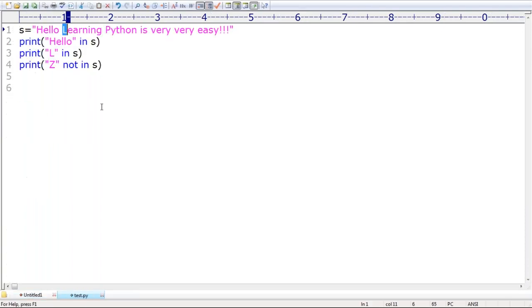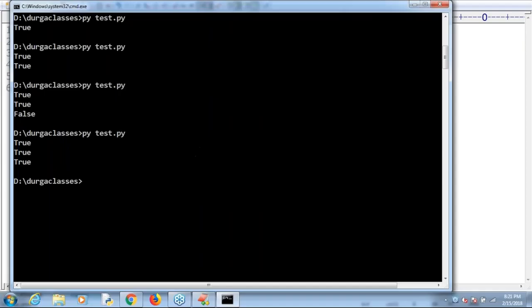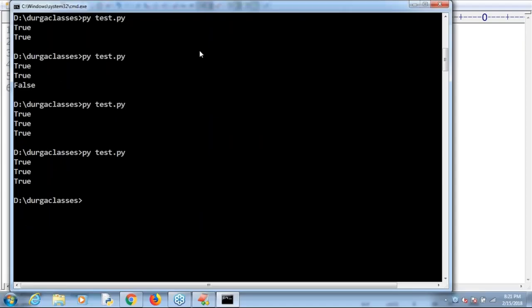Suppose here, is a space character available or not? Now if you want, you can check. Space in s, yes or not, I'm asking. Is the space character available in s or not? Yes, no problem at all. That's why True itself is the answer we get.